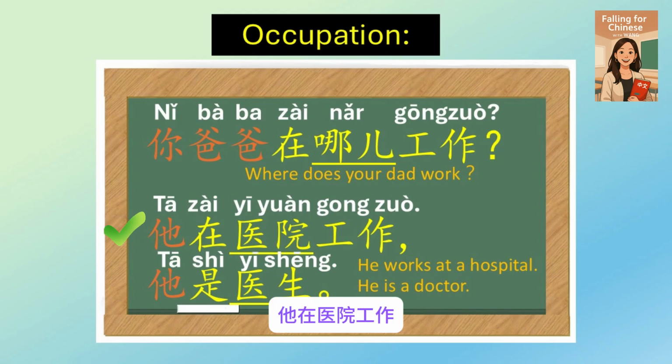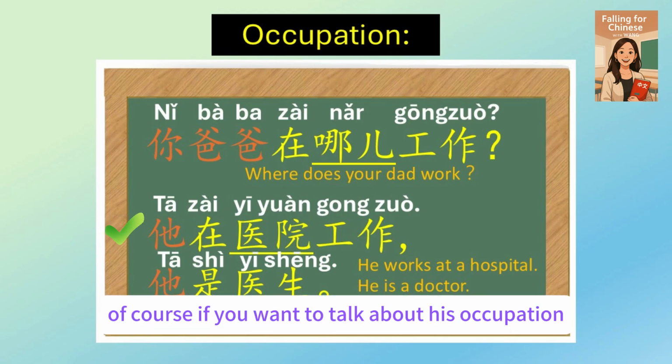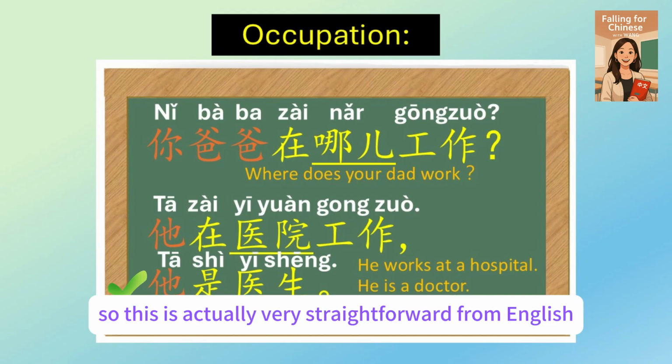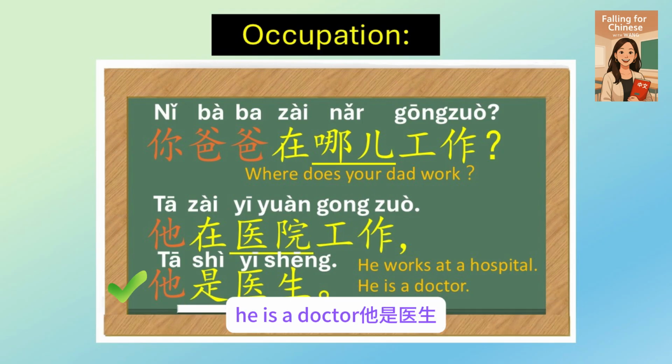他在医院工作. Of course, if you want to talk about his occupation, you can say 他是医生. He is a doctor. 是, it means to be. So this is actually very straightforward from English. He is a doctor. 他是医生.